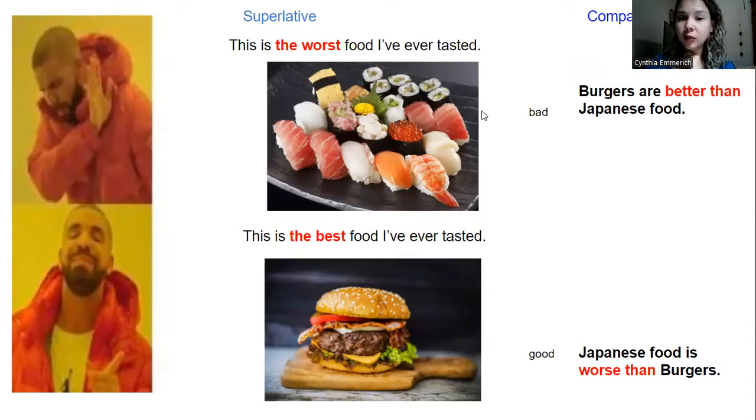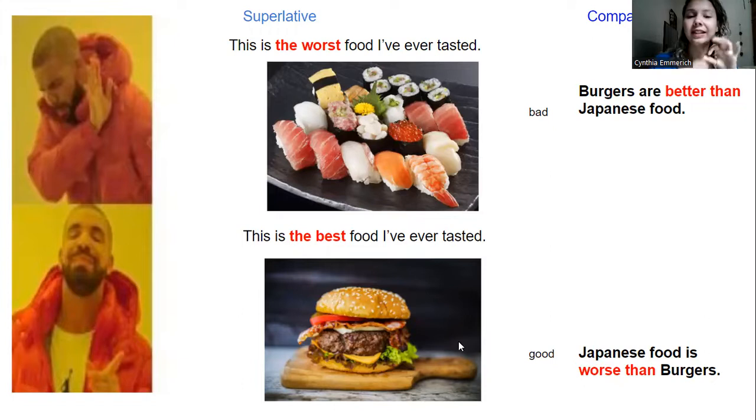So the worst, we are talking about the adjective bad. Okay, so this is a different form of the adjective. So we have the worst for the superlative and worse than for the comparative. Okay, so Japanese food is worse than burgers. This is the worst food I've ever tasted. So this is for bad ones.